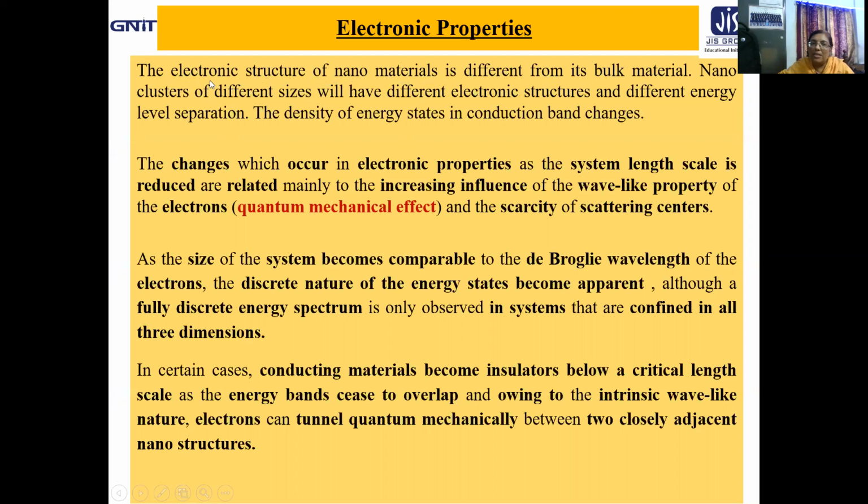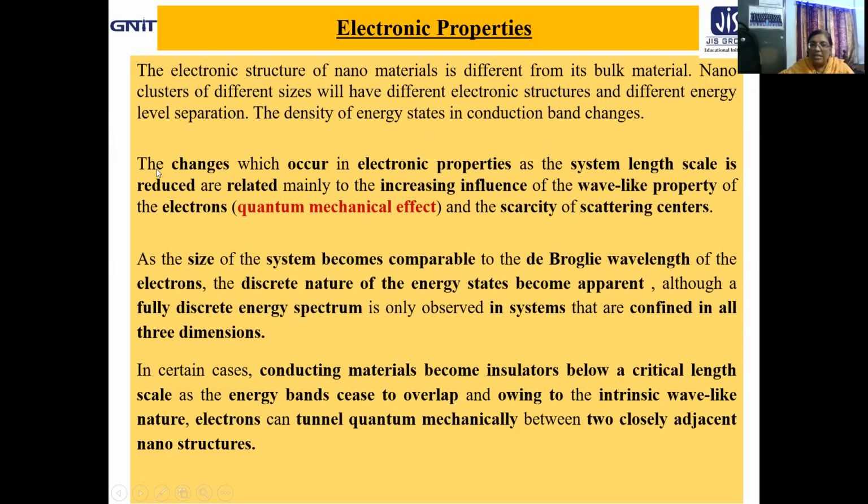So nano clusters again may be of different sizes. Definitely they have different electronic structures and different energy level separations. Already we discussed in the last class that nano clusters of different sizes will have different electronic structures and different energy level separation. The density of energy states also changes in the conduction band.